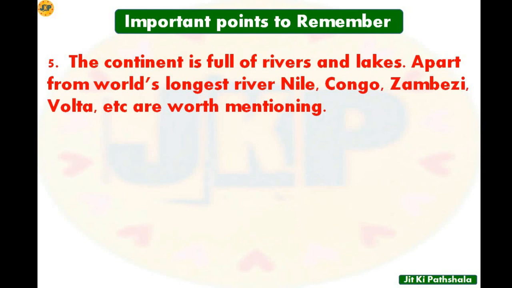Point number 5, the continent is full of rivers and lakes. Apart from the world's longest river, Nile, Congo, Zambezi, Volta, etc. are worth mentioning. So from this point we can understand that the longest river in the world is also present in Africa, and that is Nile. But besides Nile, some other important rivers are also located in Africa, and these are Congo, Zambezi, Volta.